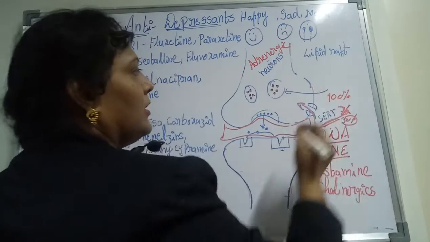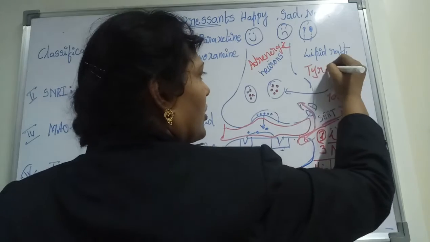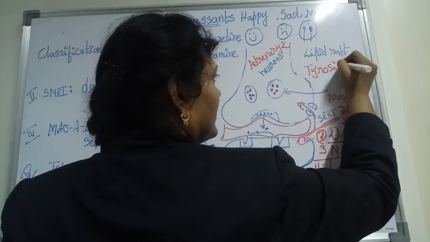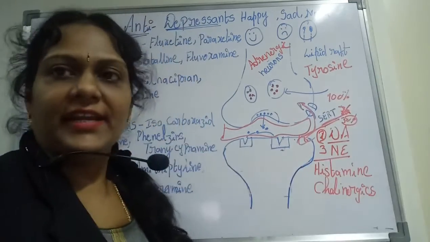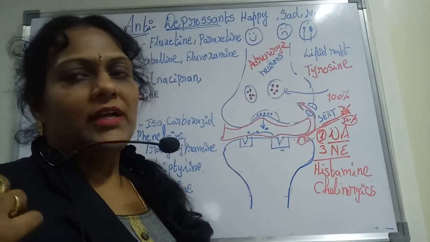Adrenergic neurons act and are synthesized from tyrosine. We already know that tyrosine is converted into NE, nothing but noradrenaline, and some adrenaline is synthesized by the adrenal medulla.